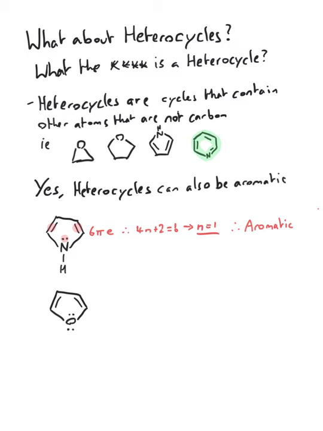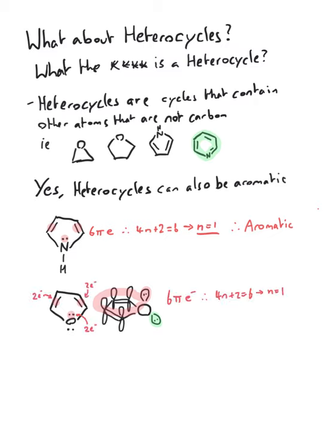The oxygen has 2 lone pairs. Well, if we start thinking about how those lone pairs are positioned, only one of them could be in plane with the pi orbitals. Recall that oxygen is tetrahedral with its electron domains. So when one of those lone pairs is in the plane with the p orbitals, the other one cannot be. So when we count them, 2, 4, 6, yes, we are aromatic still.